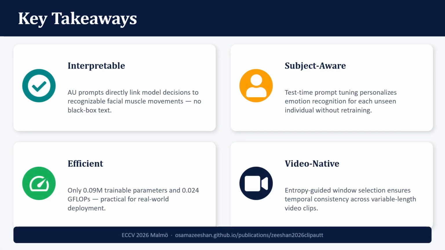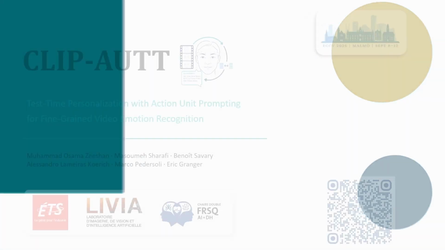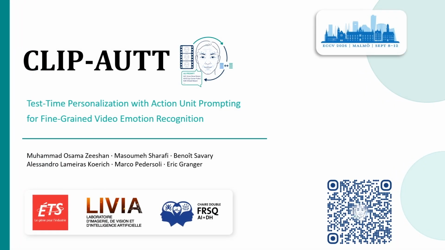Right, so the main takeaway is that the method is interpretable, subject-aware, efficient, and designed for video. AU prompts connect prediction to recognizable facial movement. Test-time prompt tuning adapts to one unseen individual without retraining the full model, while entropy-guided window selection avoids weak and ambiguous segments. Together, these components enable practical fine-grained personalization. So to conclude, CLIP-AU learns fine-grained temporal AU patterns and CLIP-AUTT personalizes these patterns to the unseen subject at test time.